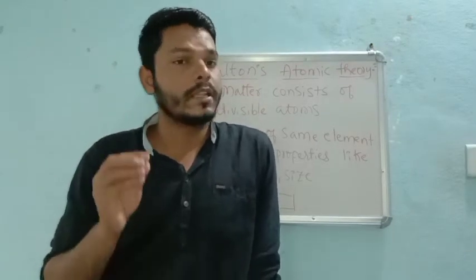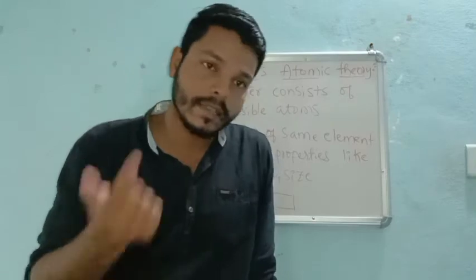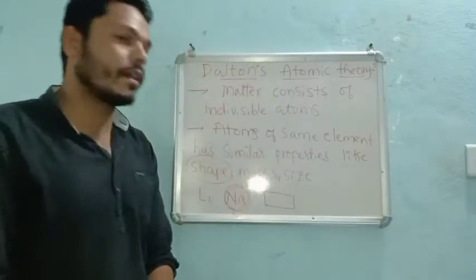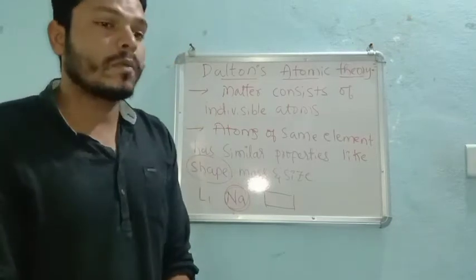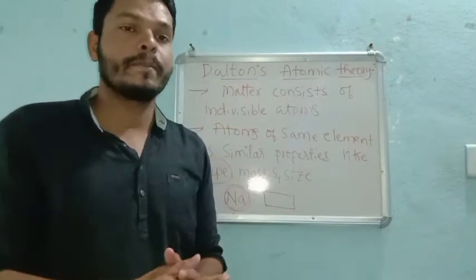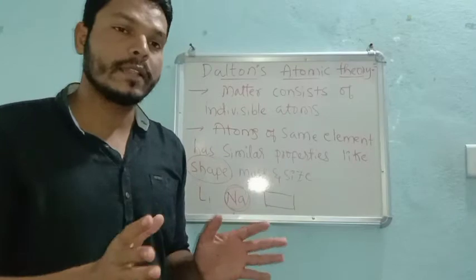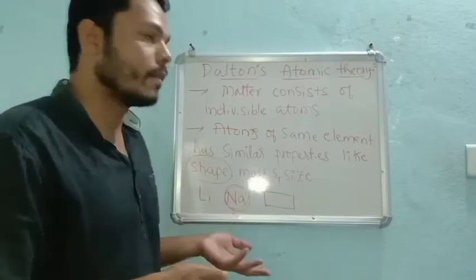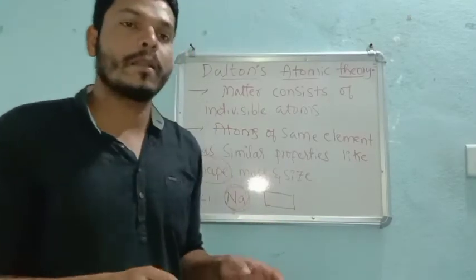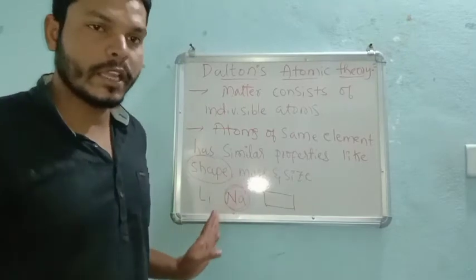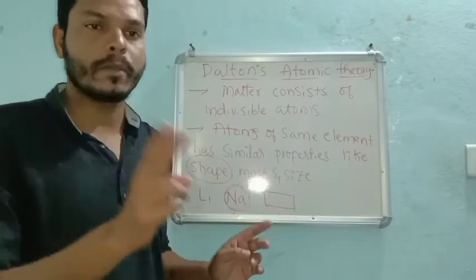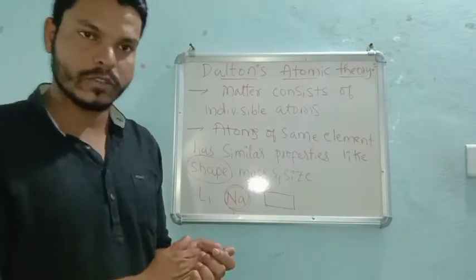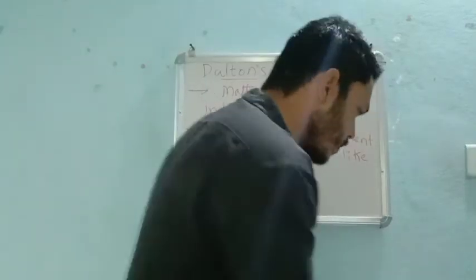There must be a similarity. In the same way, the next point says atoms belonging to the same element have similar properties: their shape, mass, as well as size should be the same. This is the second point of Dalton's, right? Understood? I hope you understood these points, right?